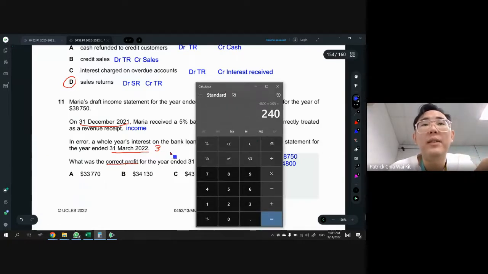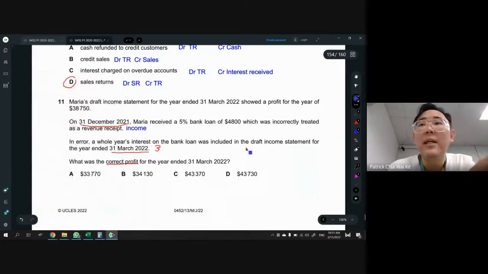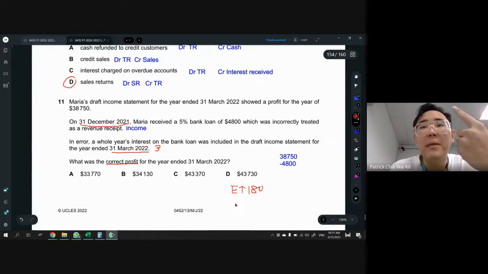So only 3 months means times 3 divided by 12. So $60. So inside there should only be $60. So it shouldn't be 240. That means there's an excess of 180. That means you should take 240 minus 60. There's an excess of 180. There's too much. So your expenses right now is overstated by 180. When your expenses is overstated by 180, that means your profit is understated by 180.